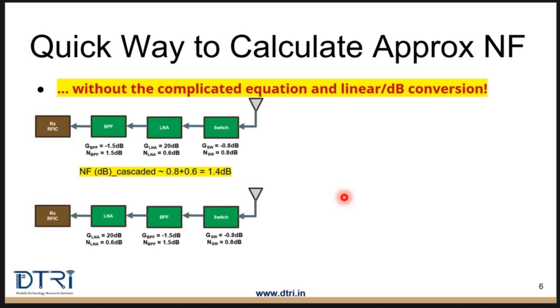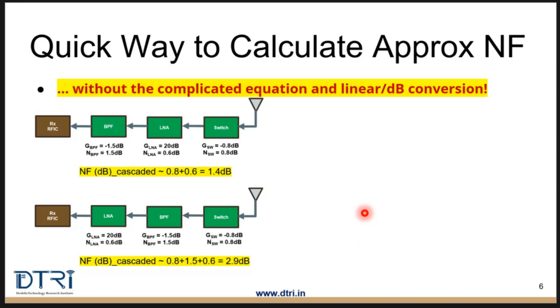Now let's look at the second scenario. What I have done here is interchange the LNA and the bandpass filter, and the rest of the blocks remain the same. Apply the same logic as before. Keep adding noise figure values till you hit the first gain block. You have to add the noise figure from here, here, and here, and then you have to stop here because this is the first gain block. So you can see that this is the cascaded noise figure. The noise figure is higher here compared to the previous case because now we have three blocks contributing to the noise figure.